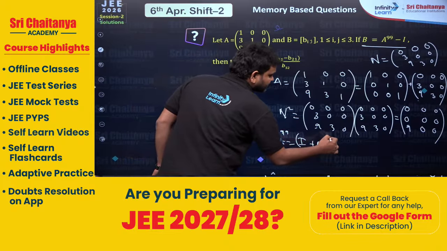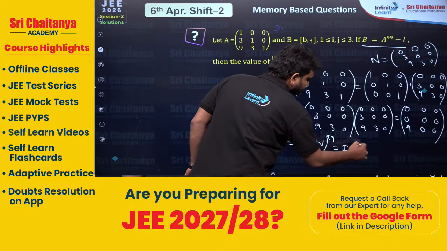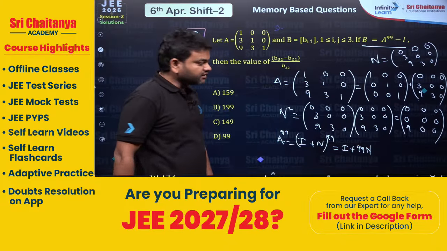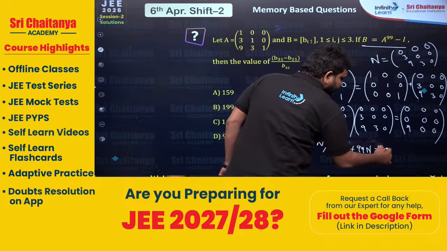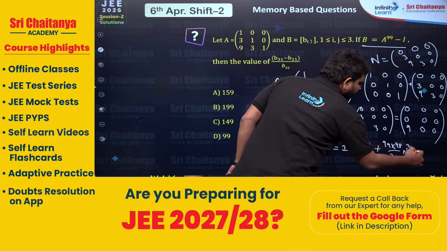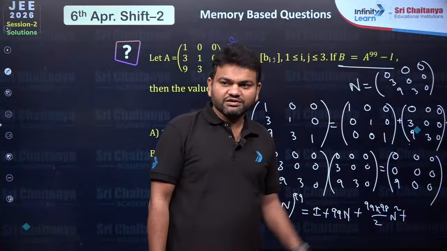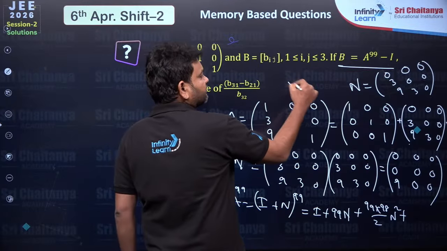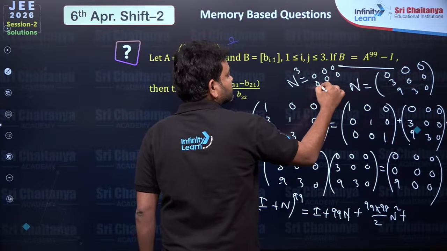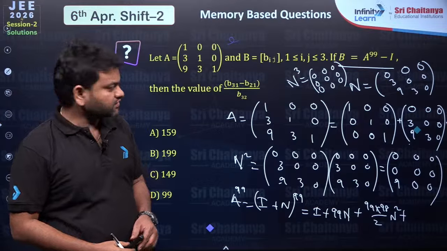So I'm going to apply the binomial theorem here, right? That is going to be I plus 99 into N, right? 99 C1, so 99 into N, and 99 C2 means 99 into 98 by 2 into N square. Plus, if I find N cube, you have only one element here, so N cube will become a 0 matrix, 0 0 0 0 0 0 0 0, right? So all of them are going to be zeros.